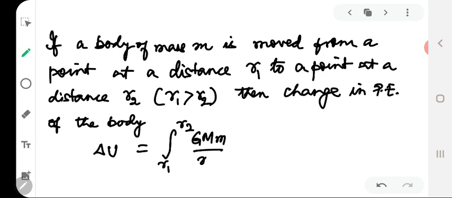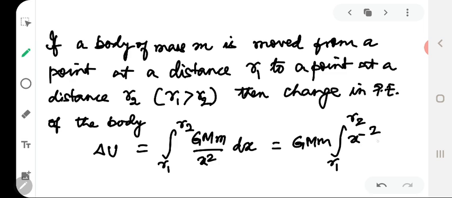We will carry out the integration. So this will be again done in a similar way. So we will get minus GMm over the limits r1 to r2.